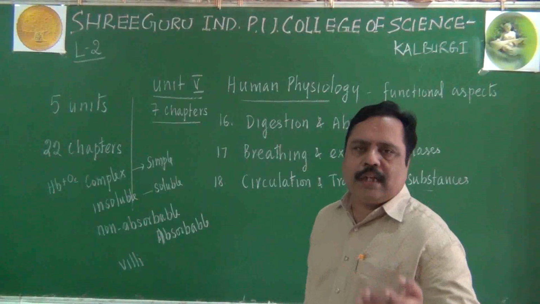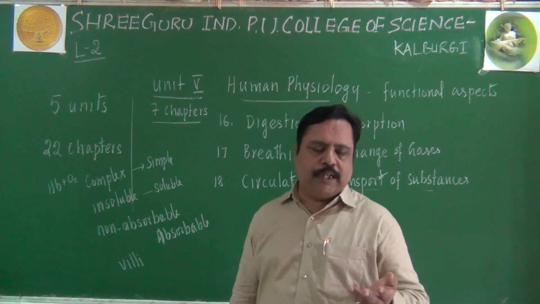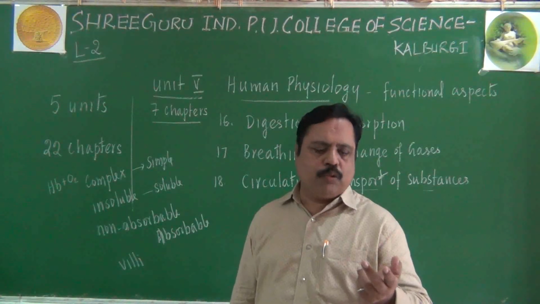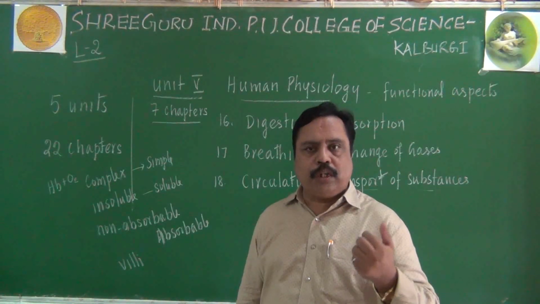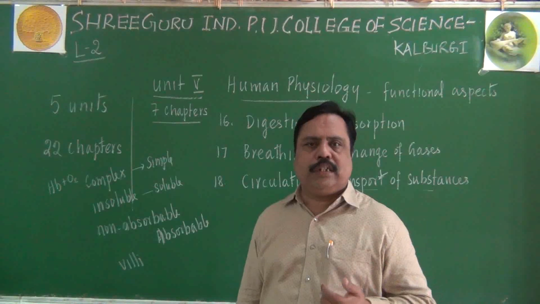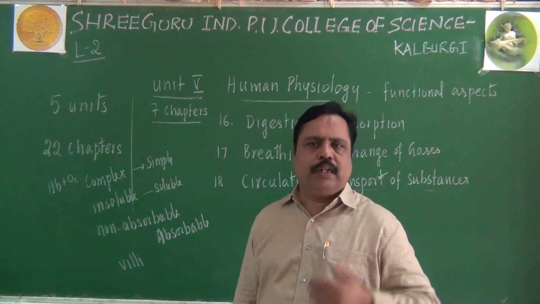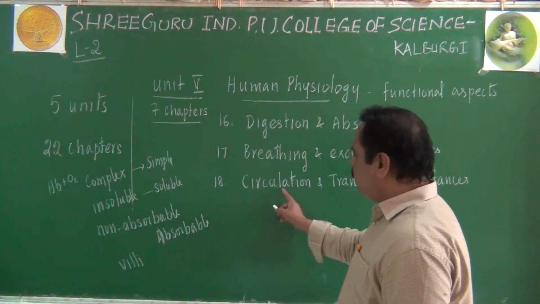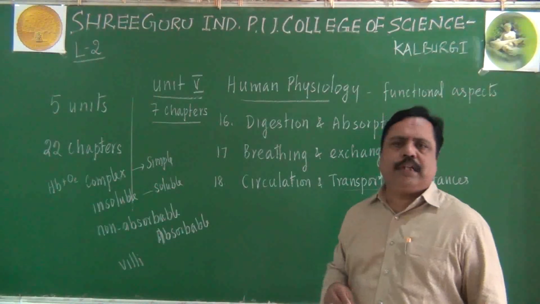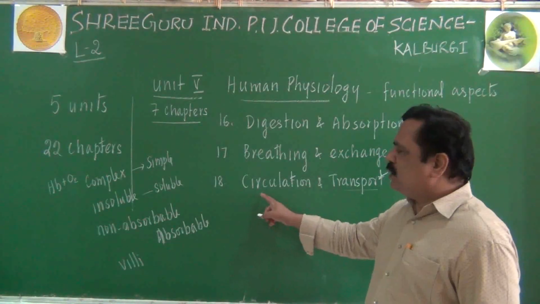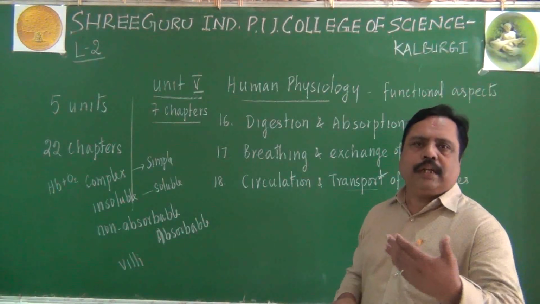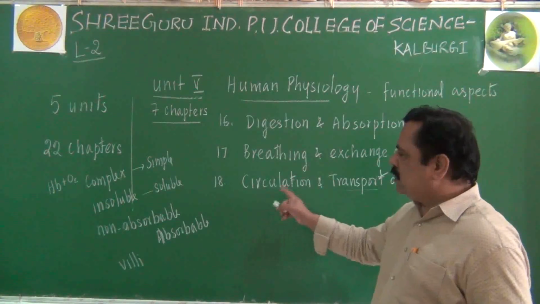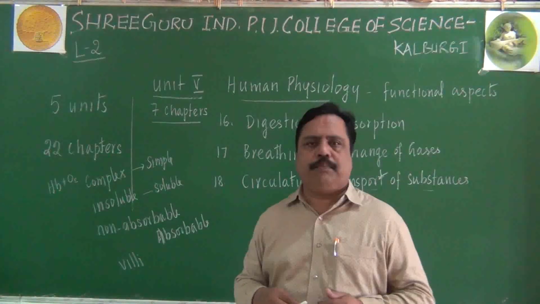It may be the transport of oxygen, carbon dioxide. It may be the hormones. It may be transport of waste materials, transport of glucose, proteins, amino acids, or lipids like that. Various substances must be transported. For that, the process we perform is called circulation, another life process. For this, we have the circulatory system.